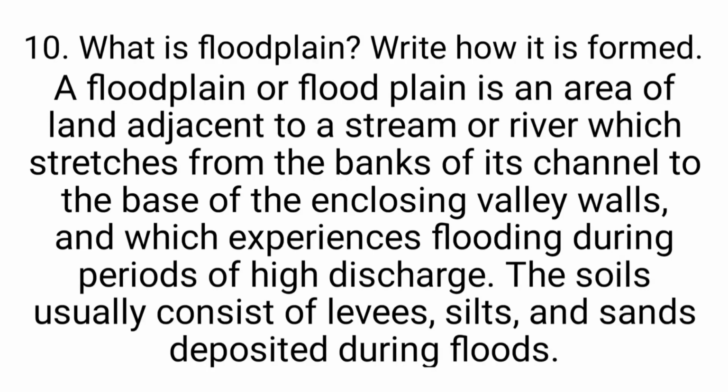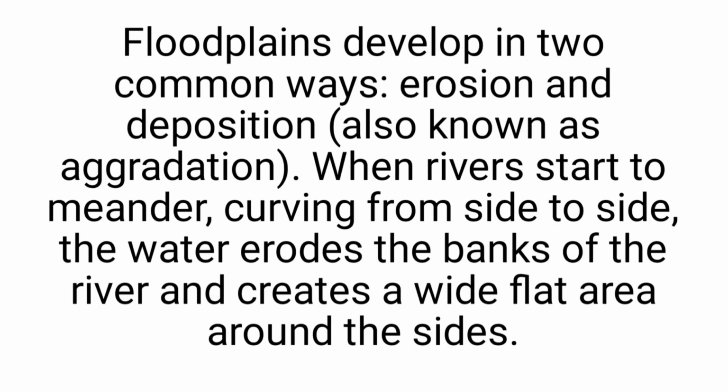The soils usually consist of clays, silts and sand deposited during flood. Floodplains develop in two common ways, erosion and deposition. When rivers start to meander, curving from side to side, the water erodes the bank of the river and creates a wide flat area around the sides.